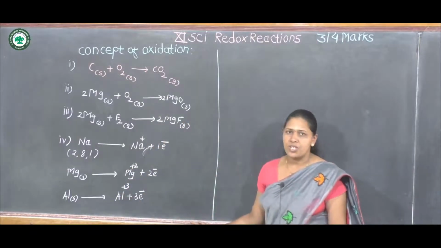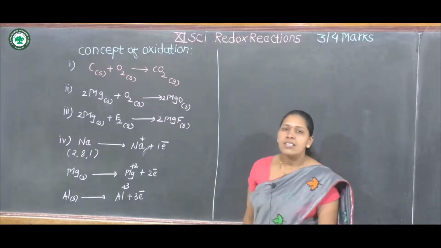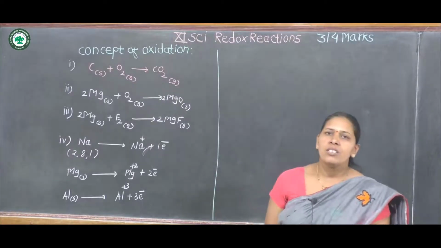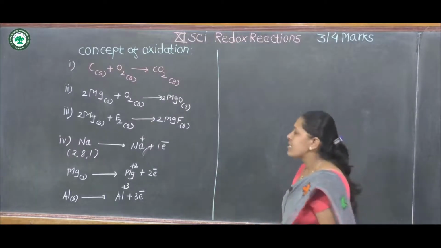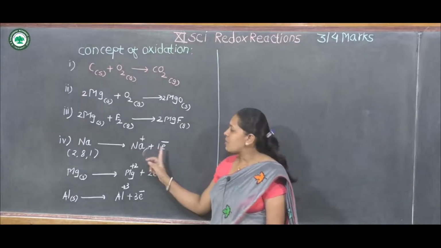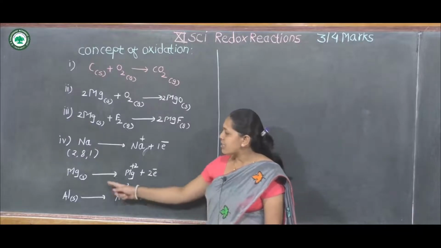This is also oxidation. From these 3 examples we can define oxidation. Sodium lost 1 electron to form Na+ ion.